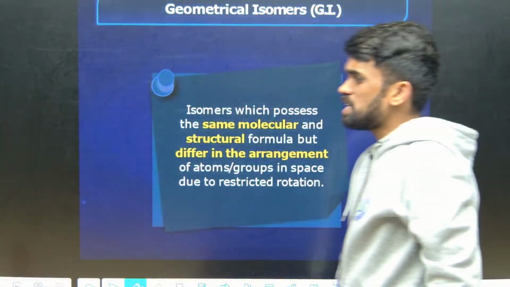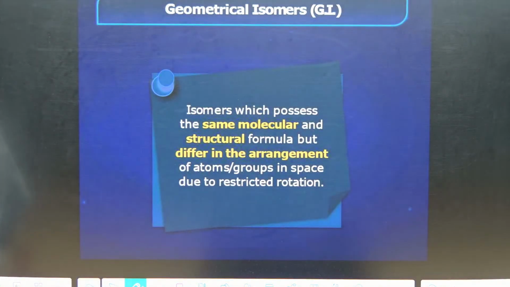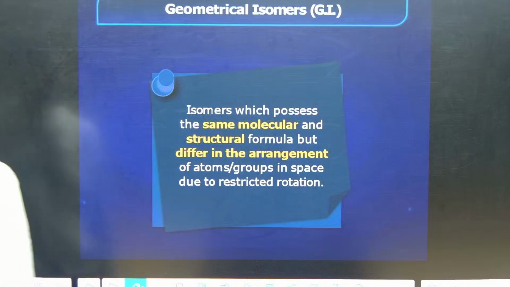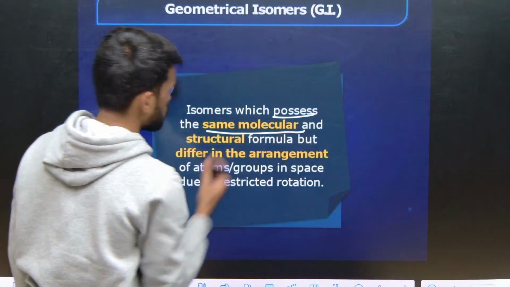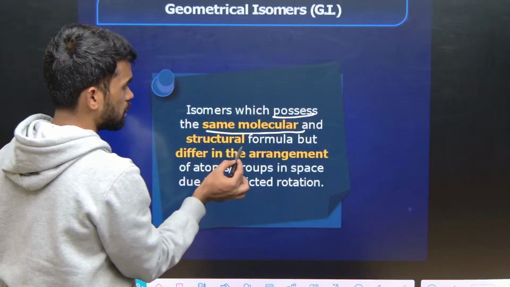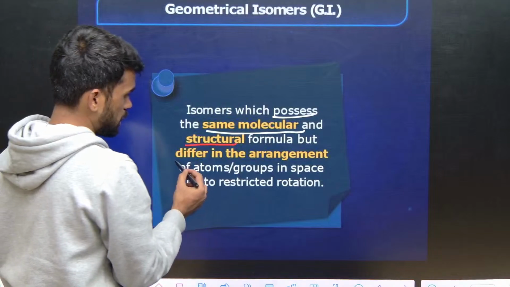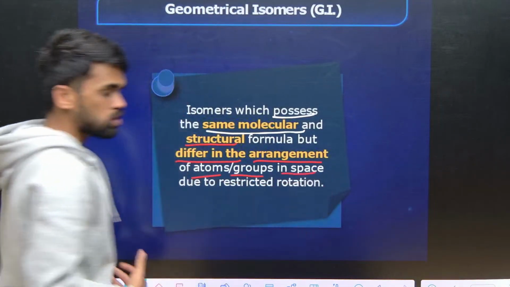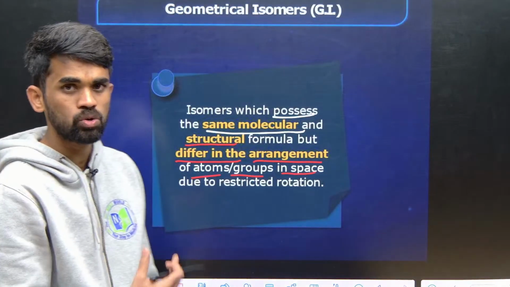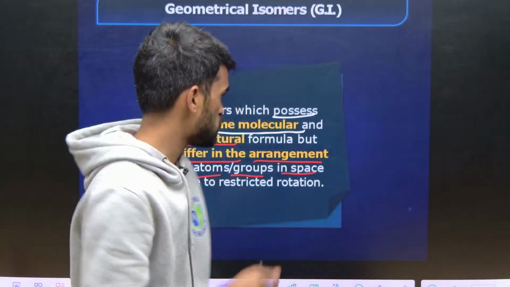Okay, so now these alkenes will show geometrical isomerism. So, what do we mean by geometrical isomerism? See, isomers possess the same molecular and structural formula, but differ in the arrangement of atoms or groups in space. So, the spatial arrangement of atoms or groups of atoms is different.